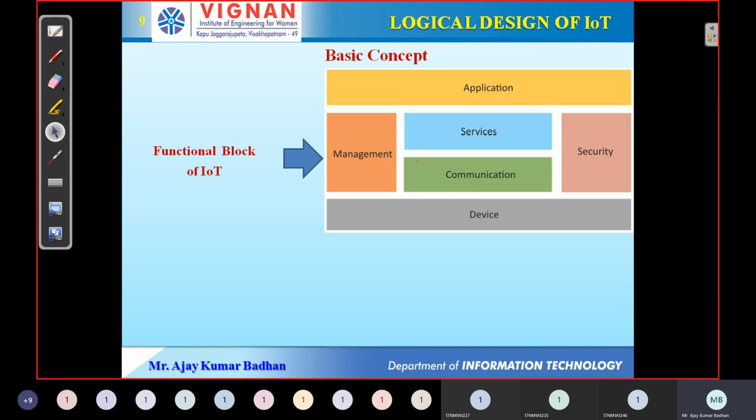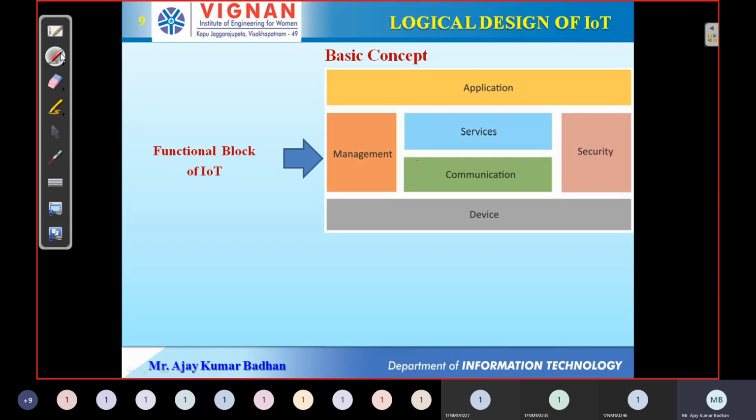So what do you mean by logical? It is nothing but an abstract representation of the design. An abstract representation of the IoT system is provided. I think we are familiar with what abstract means. Abstract means we explain only what functions that particular IoT system is going to perform. But how it is getting implemented, we are not focusing on that. That is what comes under logical design.